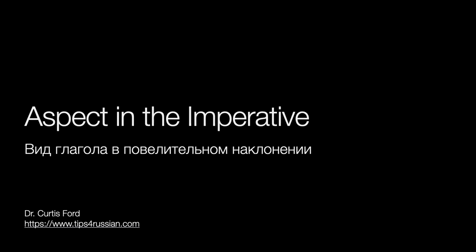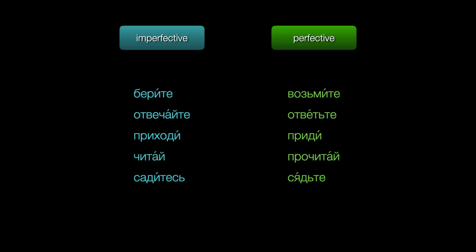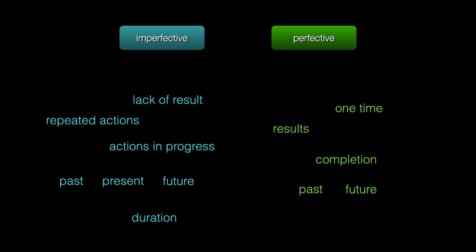In other videos, we've looked at how to form imperatives, those special command forms we use when we tell someone to do something or not to do something. Now let's talk about aspect with imperatives. When do we need an imperfective, and when do we use the perfective aspect? If you know the basic contexts for each aspect, you can apply that to imperatives for the most part.